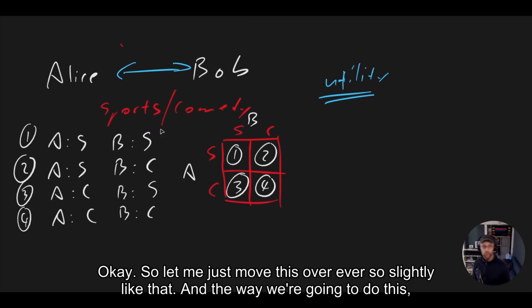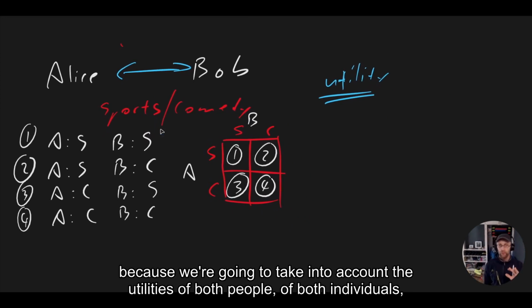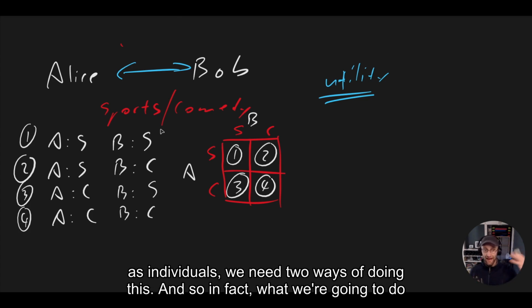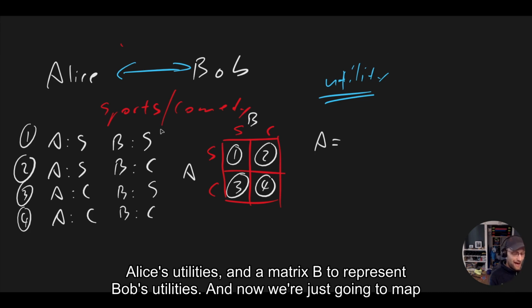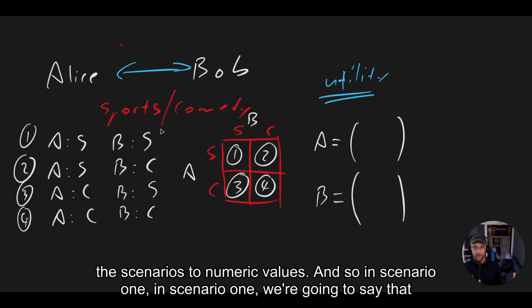Because we're going to take into account the utilities of both individuals as individuals, we need two ways of doing this. And so in fact, we're going to use matrices, a matrix A to represent Alice's utilities and a matrix B to represent Bob's utilities. Now we're just going to map the scenarios to numeric values.